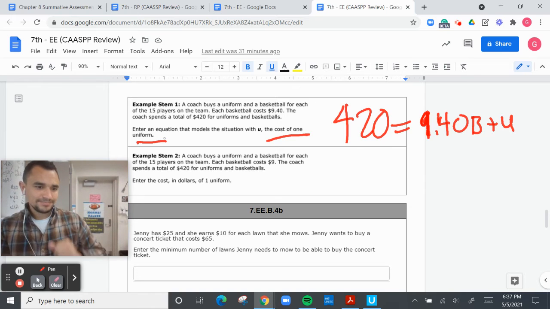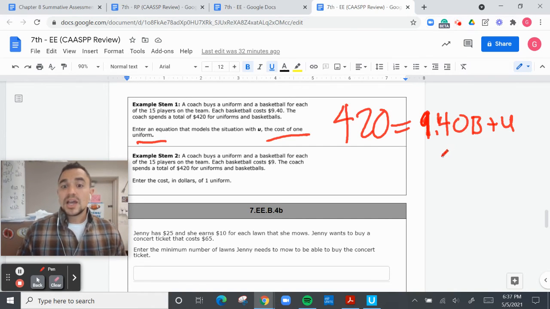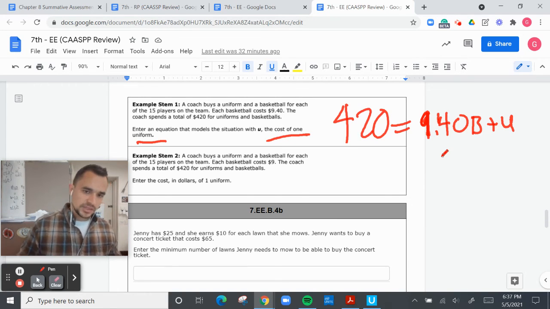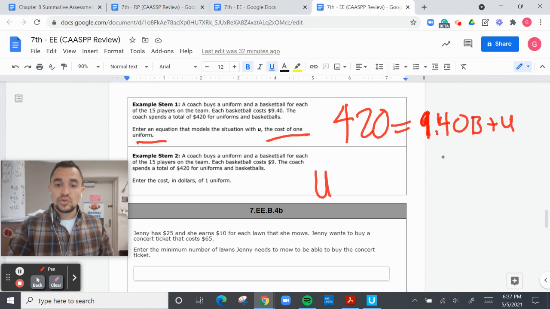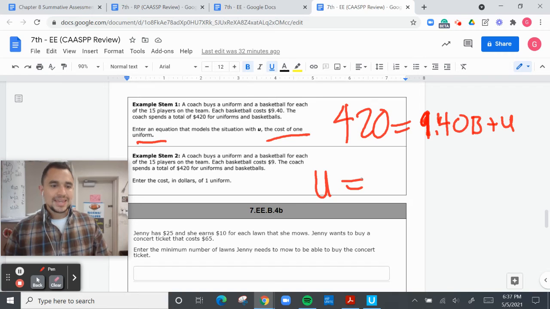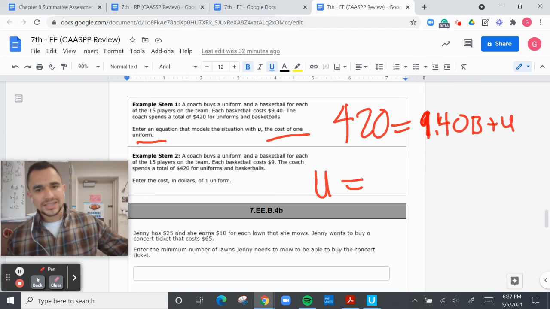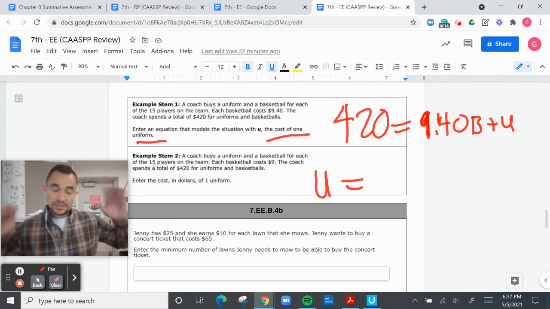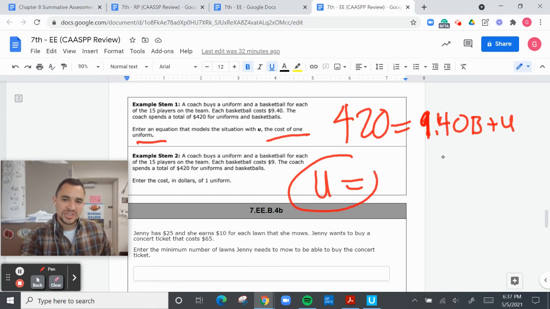And by the way, I hate when I go too fast sometimes because I'm just looking at the clock, and that's my own fault. 27 minutes in, we're going to pause real quick, and I apologize. We need to enter an equation with U that models the situation. So we need to have U equals, okay? U needs to be part of the model, and the 15 players is also a factor.